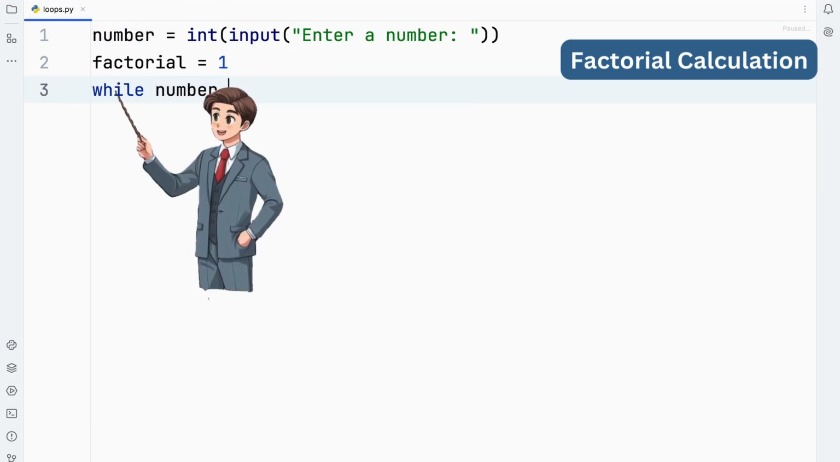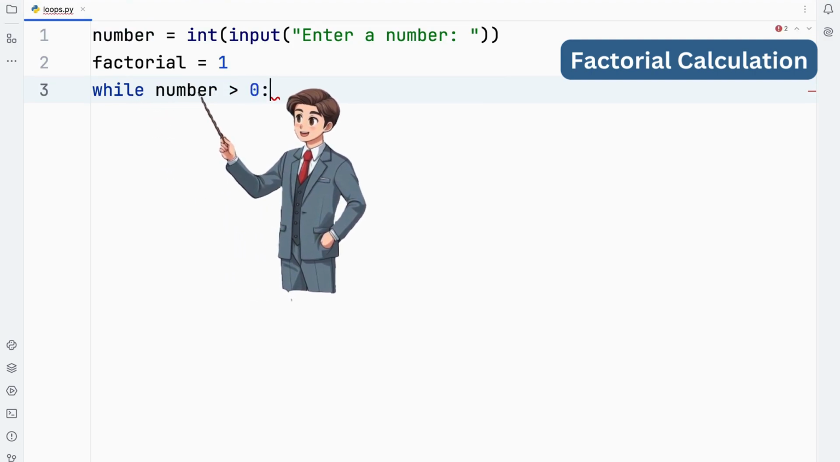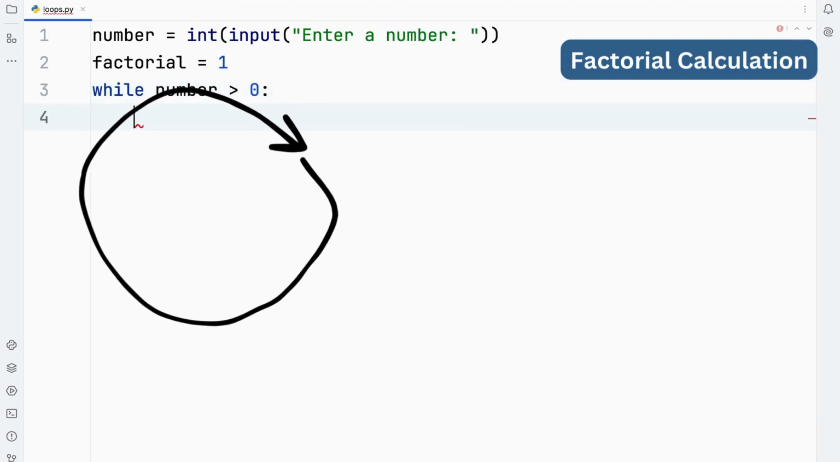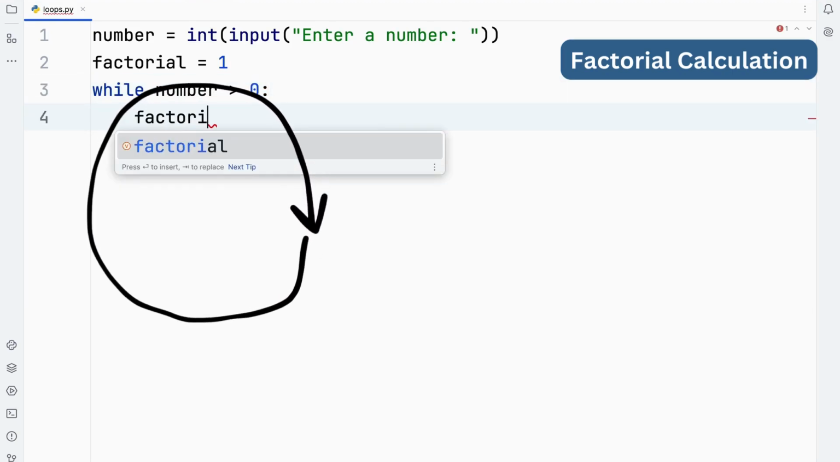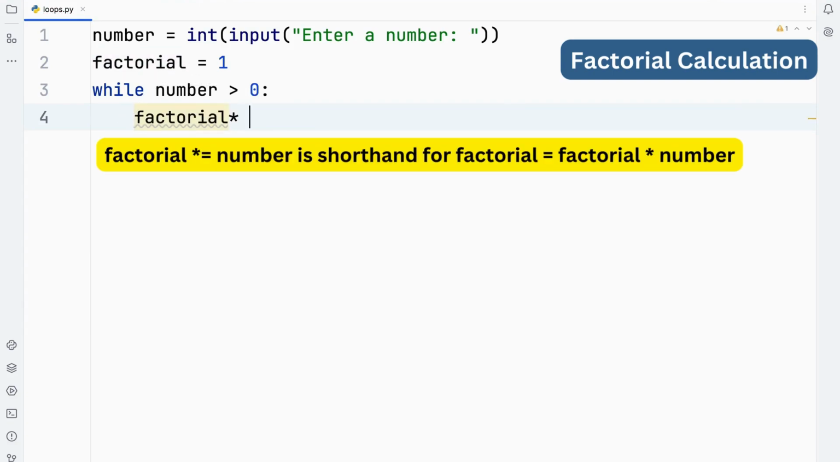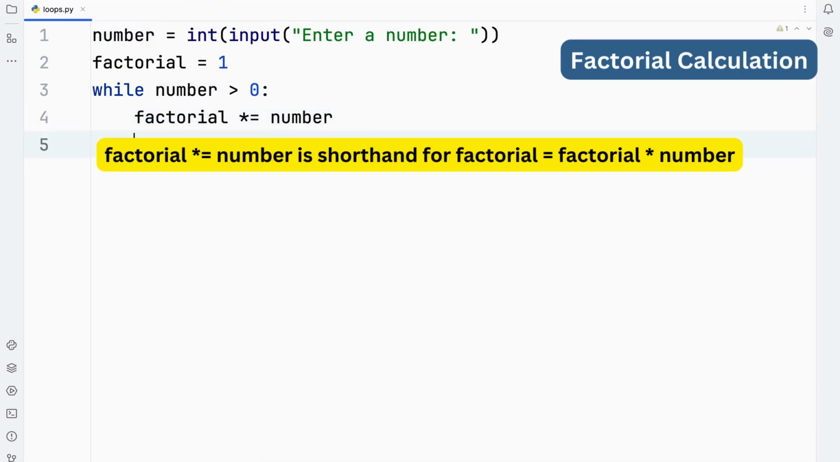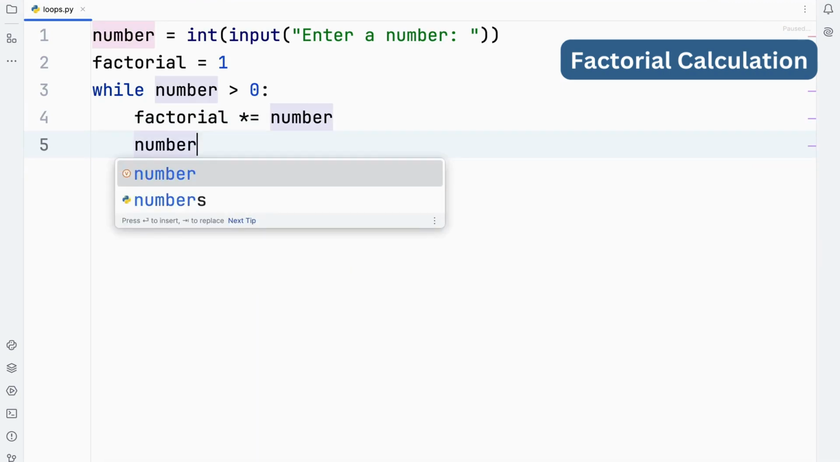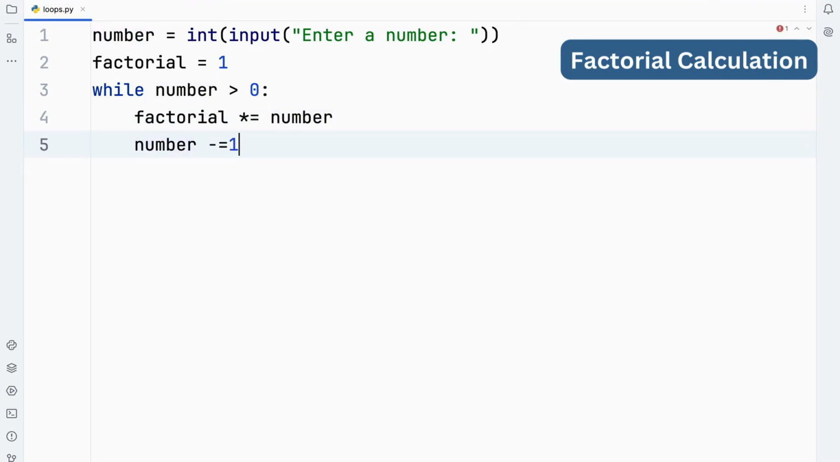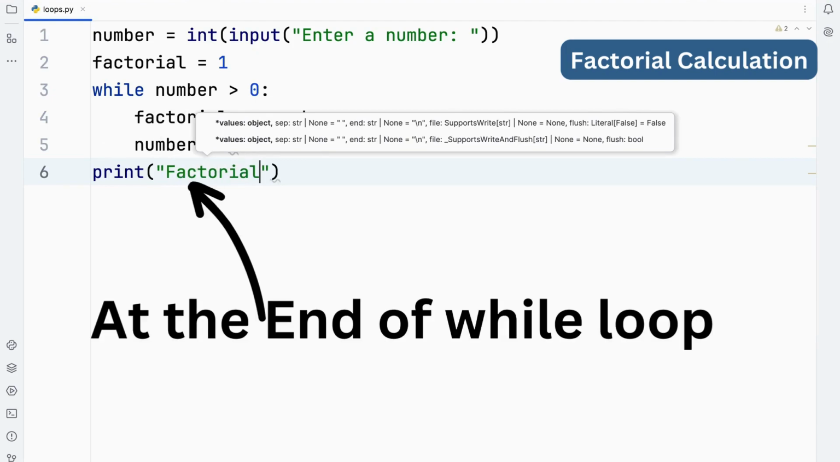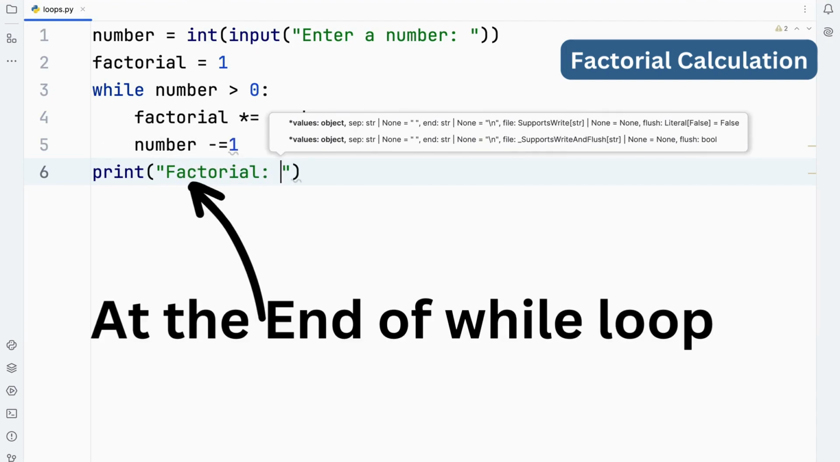While loop that will continue to run as long as number is greater than 0. A while loop repeatedly executes the block of code inside it as long as the specified condition, number greater than 0, is true. This line is inside the while loop and will be executed repeatedly as long as number is greater than 0. It multiplies the current value of factorial by number and stores the result back in factorial. Number minus equals 1 decreases the value of number by 1. Displays the text factorial, followed by the value of factorial.